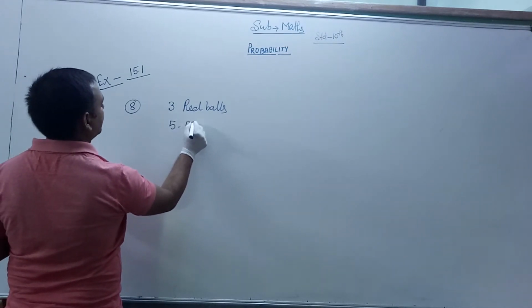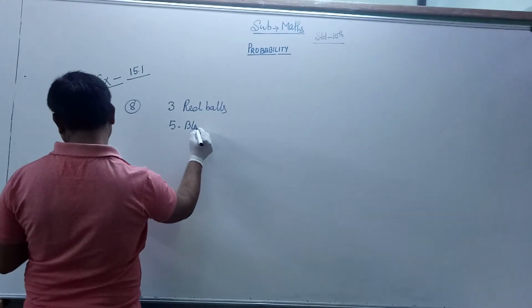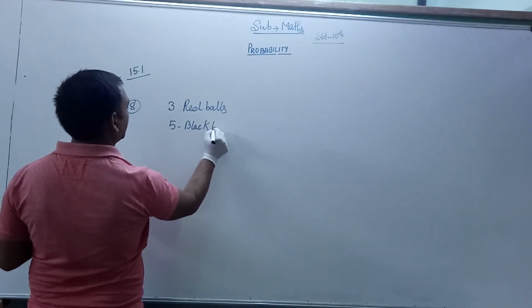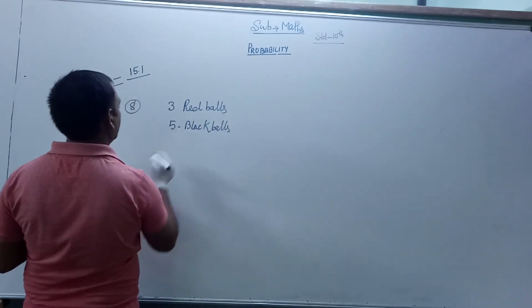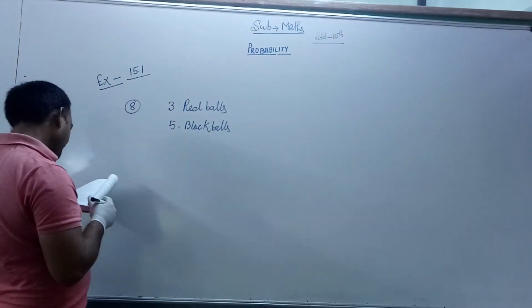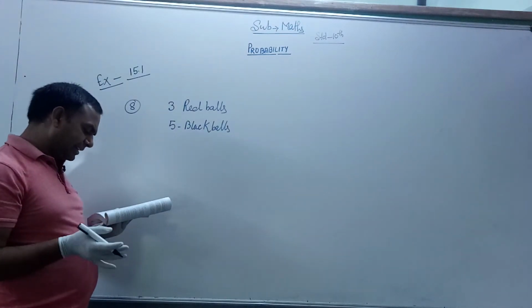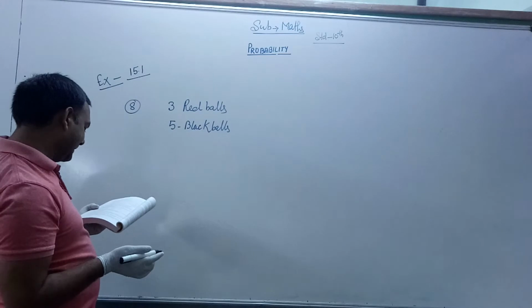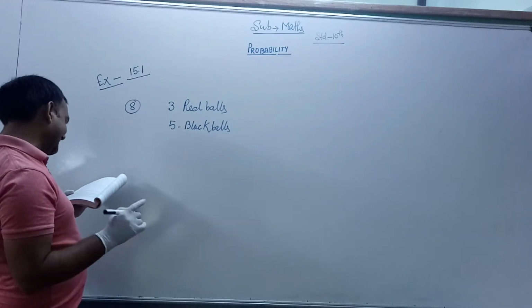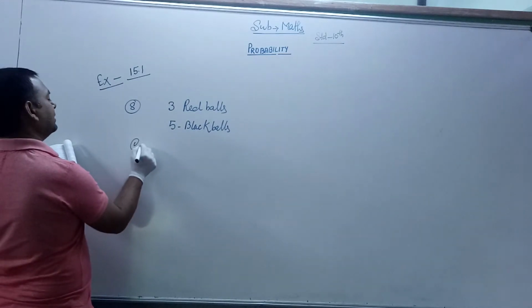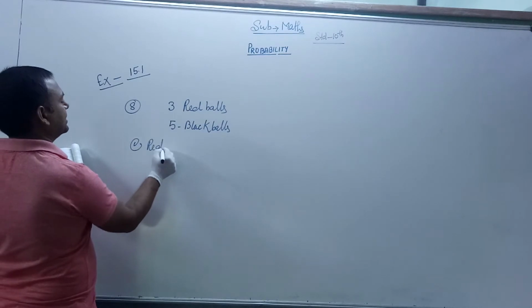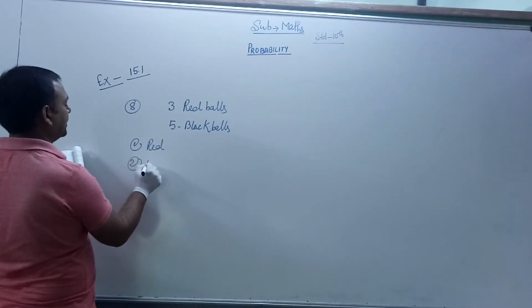A ball is drawn at random from the bag. What is the probability that the ball drawn is red? First condition, for red. Second condition, not red.